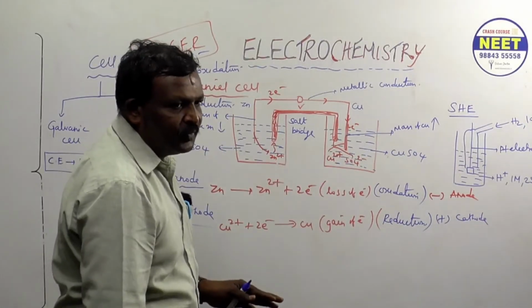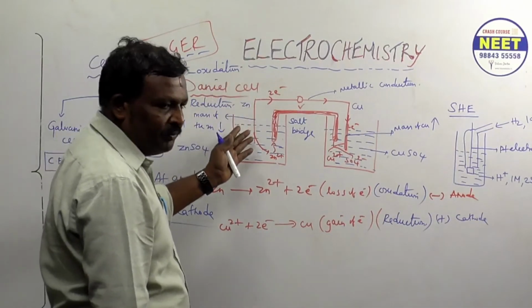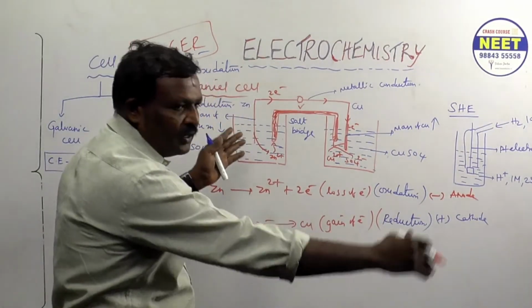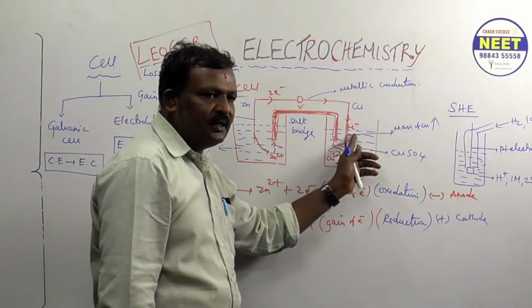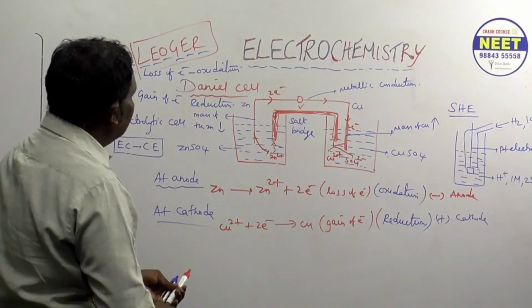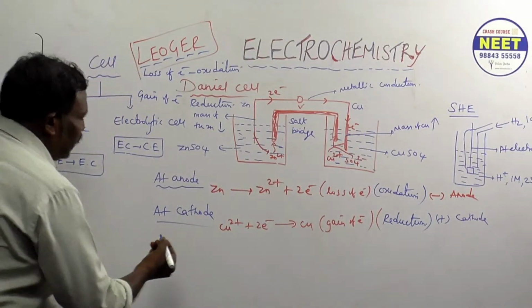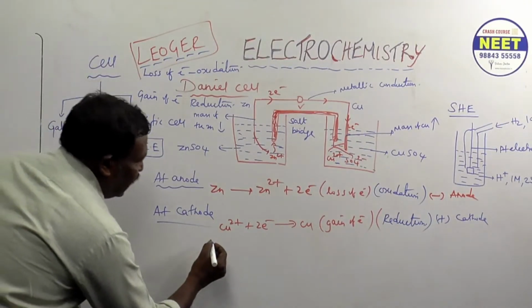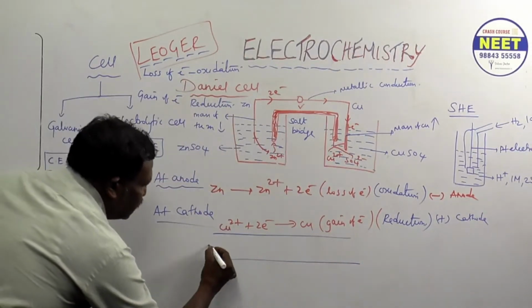Are you following? Okay, so the more reactive metal is always kept on the left hand side. Then only it delivers electrons. Less reactive is mostly on the right hand side, and it receives electrons. Understood? So this is what happens in the Daniell cell. Okay. Now see how to write the cell representation. Then we can add. What is the net equation? Net equation: Zn plus.